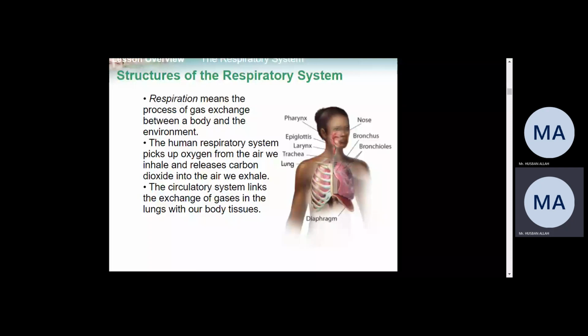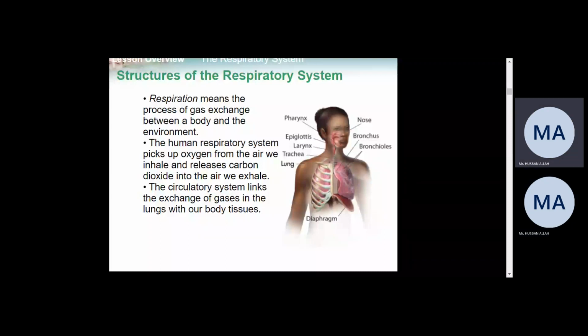The atmosphere contains 78% nitrogen, 21% oxygen, and the rest of the gases are 1%, right? The other major gas is carbon dioxide, which is roughly 0.4%. So these are the major gases present in the atmosphere. If you breathe, you will take in, along with oxygen, most probably nitrogen and carbon dioxide.